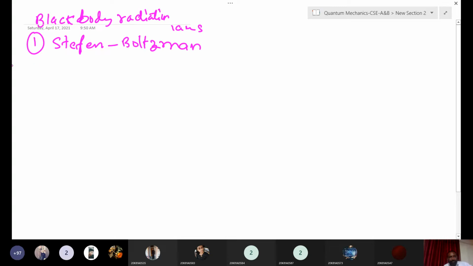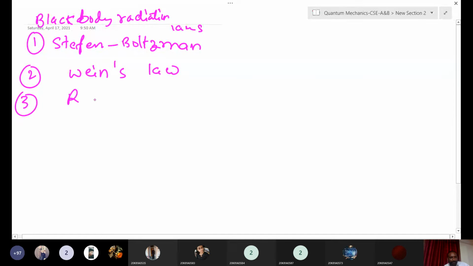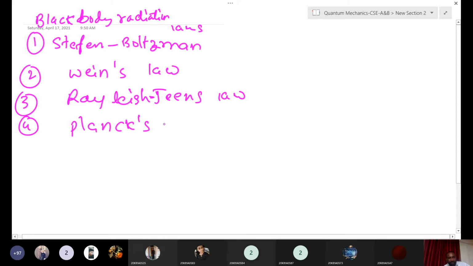Most of them try to explain this black body. Next one, Wien's law, and third one is Rayleigh-Jeans law. And fourth one, Planck's law. We will discuss this one also. This is in our syllabus. The others we don't have in the syllabus, but you should know what these laws mean.